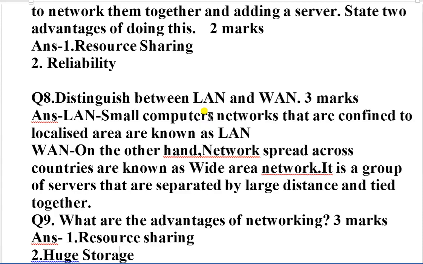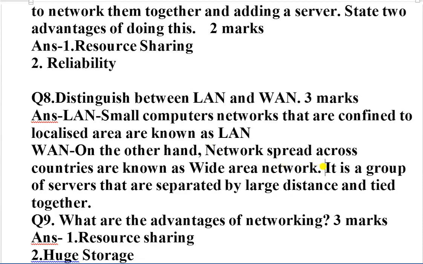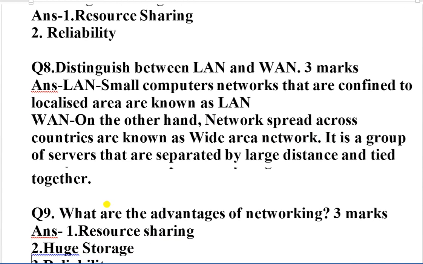So the LAN is a small computer network that is confined to a localized area. It is known as LAN. And WAN, that is a network spread across countries, is known as a wide area network. It is a group of servers that are separated by large distance and tied together.